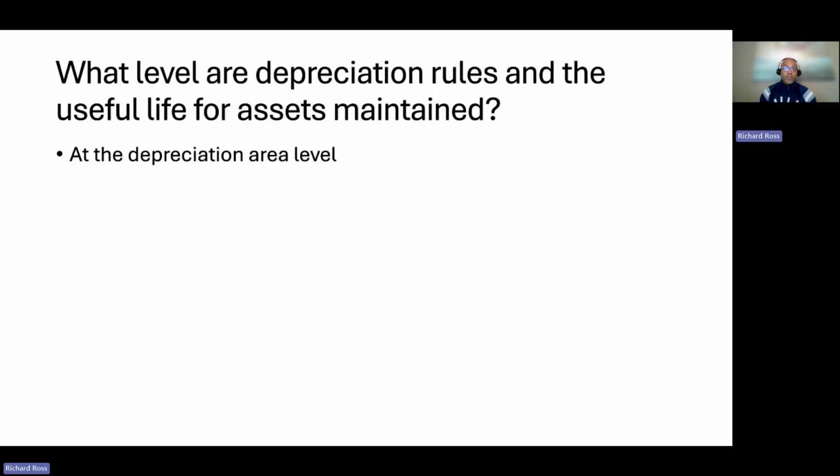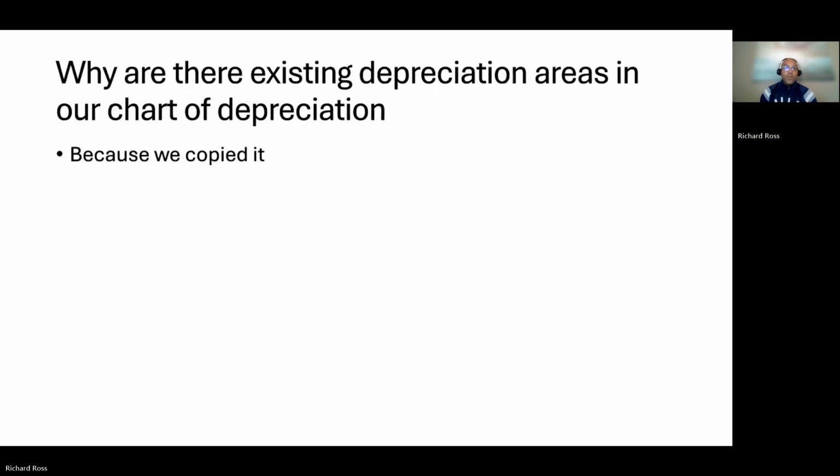At what level are depreciation rules and the useful life for assets maintained? At the depreciation area level. What are the existing depreciation areas in our chart of depreciation? Because we copied it.